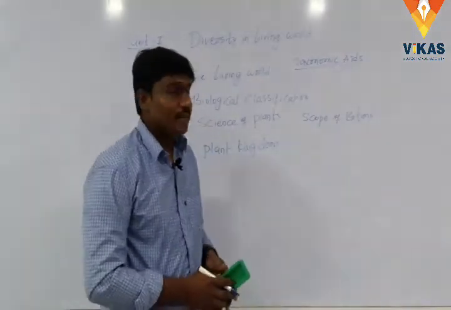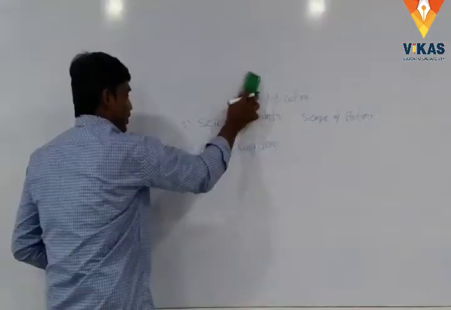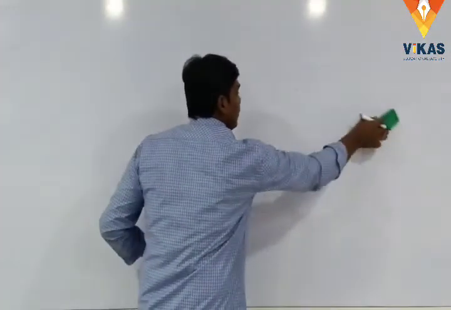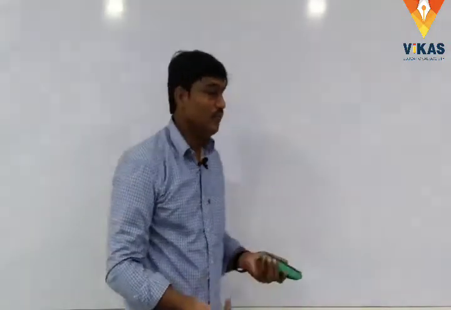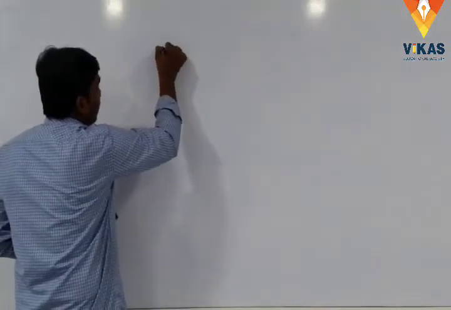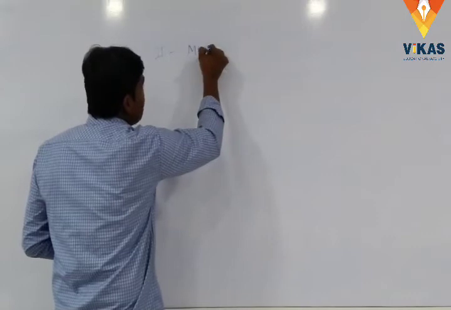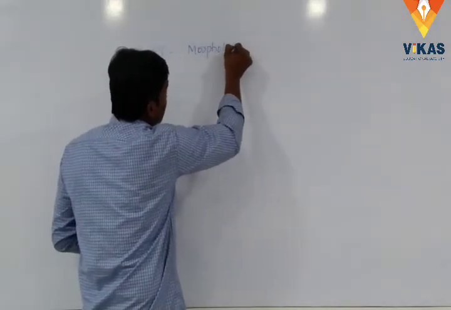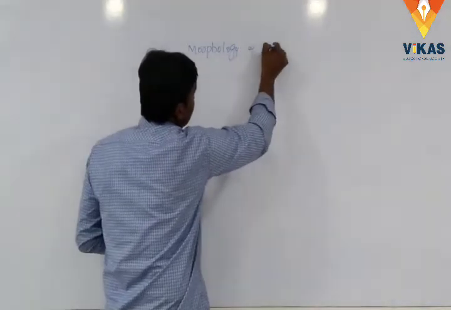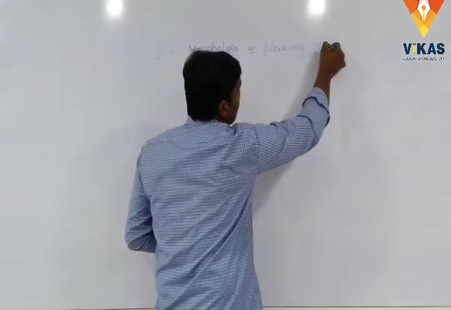Okay. Next, second unit. In the second unit we have studied morphology of flowering plants. What is morphology? Unit 2, morphology and structural organization of the plants, also called structural organization of plants.